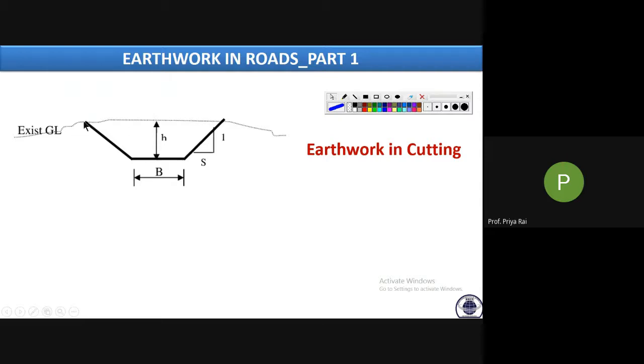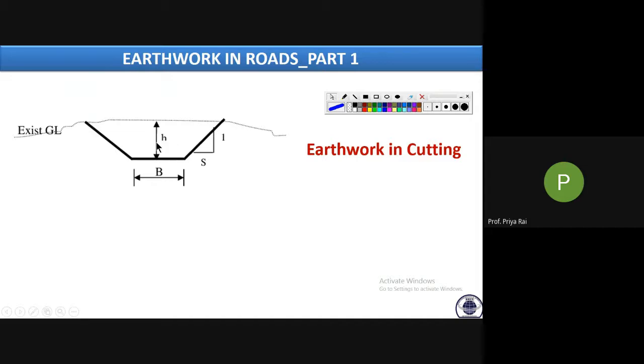So what we need to do in such cases is cut. We need to cut this earthwork, or we have to do earthwork in cutting. That means this much amount of earth has to be excavated so that we will reach from this level to this level. During construction of the road, we have to do some earthwork. In this chapter we will be learning the estimation of that earthwork. There may be two cases.